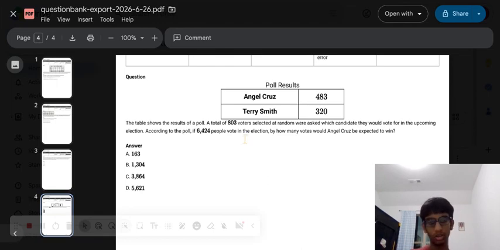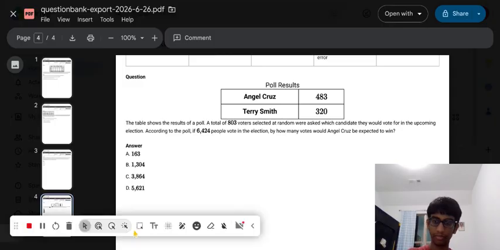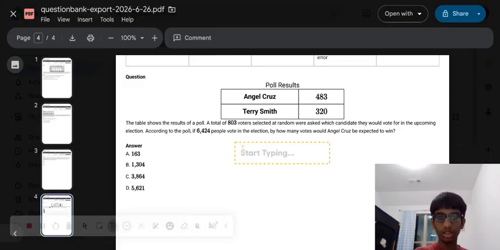We're not being asked the number of votes that each candidate will get. We're asking by how many votes Angel Cruz would be expected to win. Angel Cruz has 483, and Terry Smith has 320. So Angel Cruz will have 163 more votes than Terry Smith.